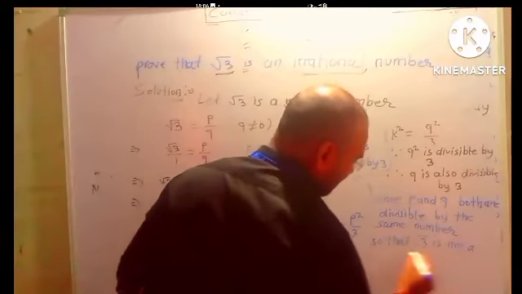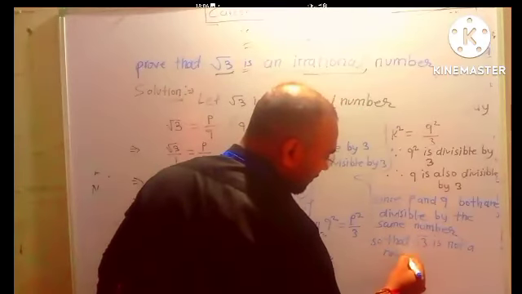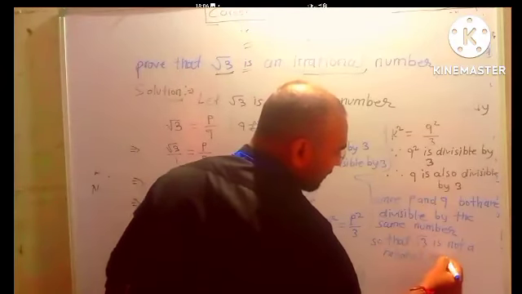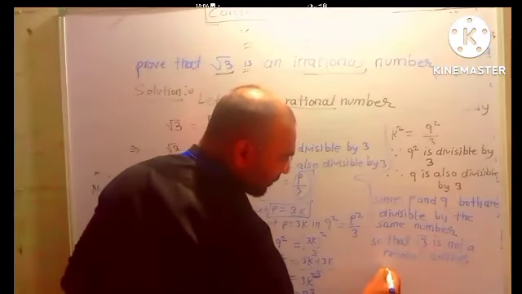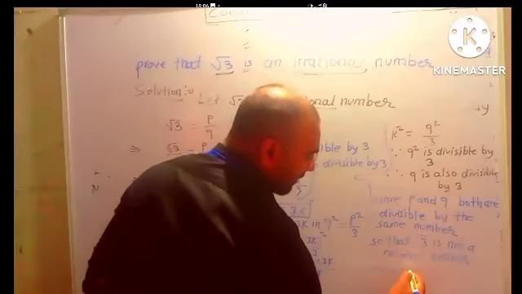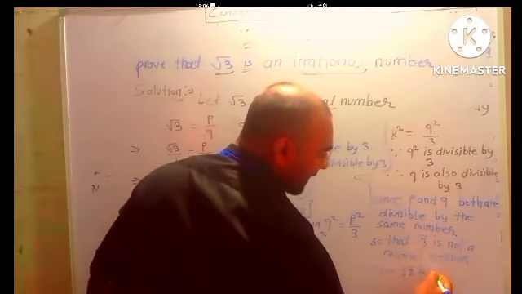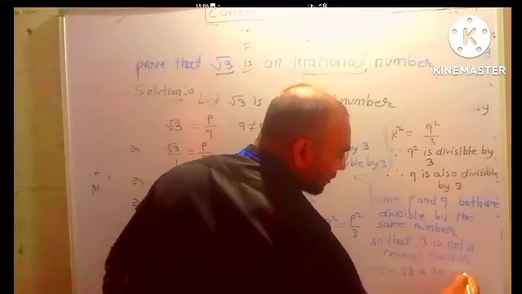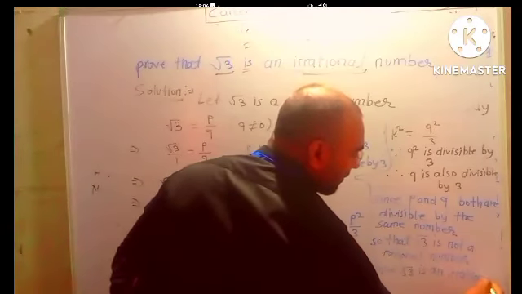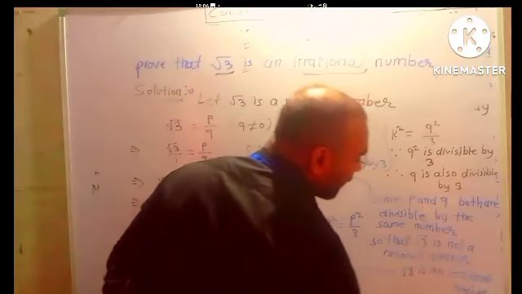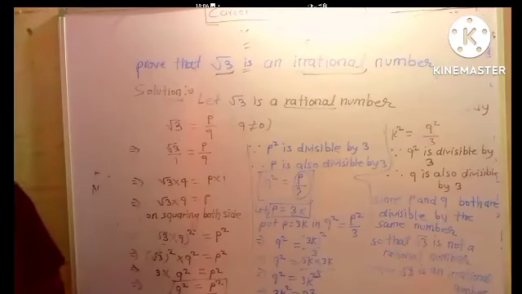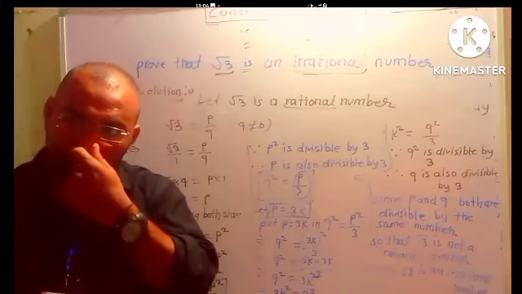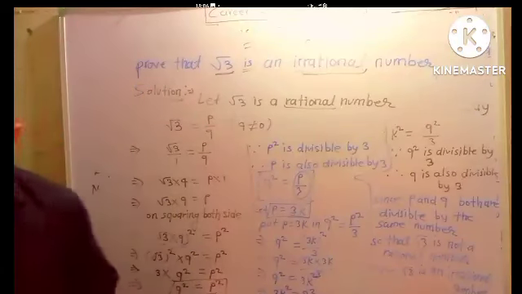Root 3 is not a rational number. This step is clear. Yes, sir. Hence root 3 is an irrational number. Is this clear? Yes, sir. Is there any step in which you have a problem? Sir, no. Do you want to note this down? Okay, just note it down.